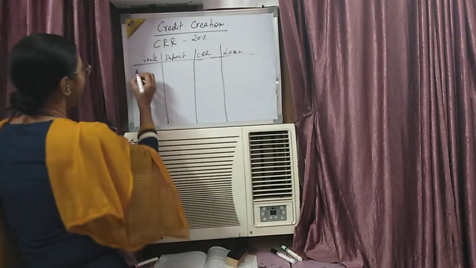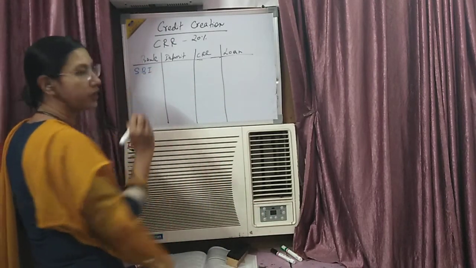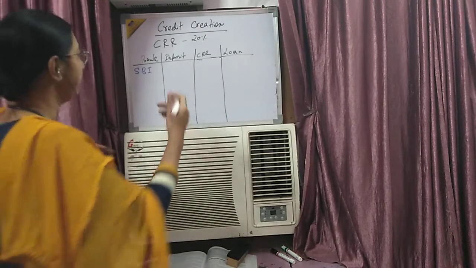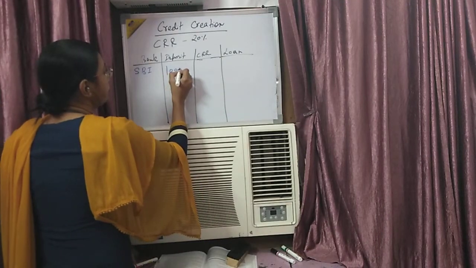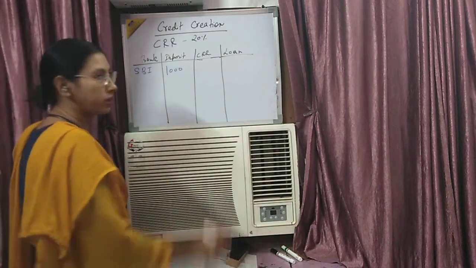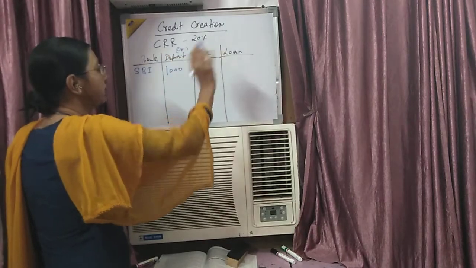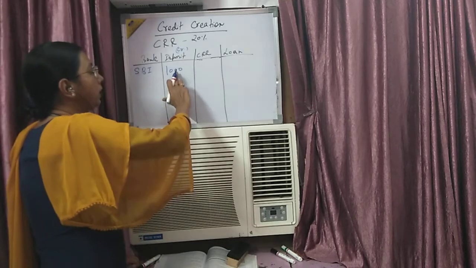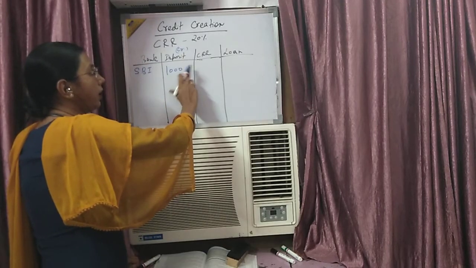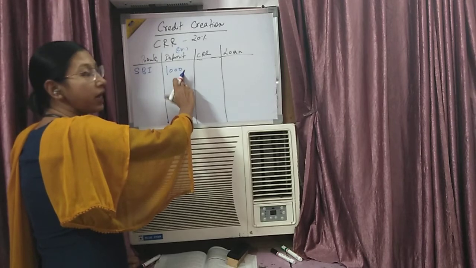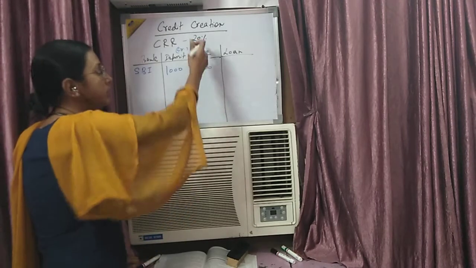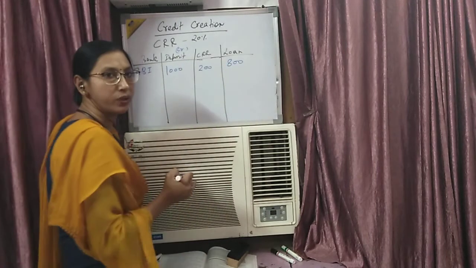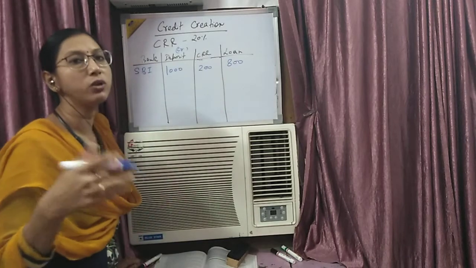Now suppose a person has an account in SBI, and the deposit in SBI is rupees 1,000. Here I am taking all the deposits and everything in crores. Now from this 1,000, SBI has to give RBI 200, since CRR is 20%. How much is left with SBI? 800 rupees, which SBI will give as a loan to another person.